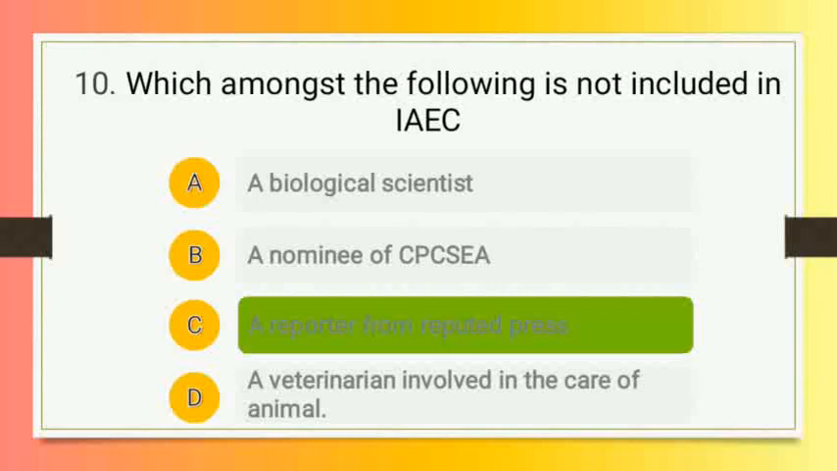So IAEC consists of 8 members, amongst which it includes a biological scientist, then 2 scientists from different biological disciplines, a veterinarian who is involved in care of animals, then a scientist in charge of animal facility of the establishment concerned, a scientist from outside the institute, a non-scientific socially aware member, and a nominee of CPCSEA. Therefore, the option number C, that is a reporter, is not included in IAEC.